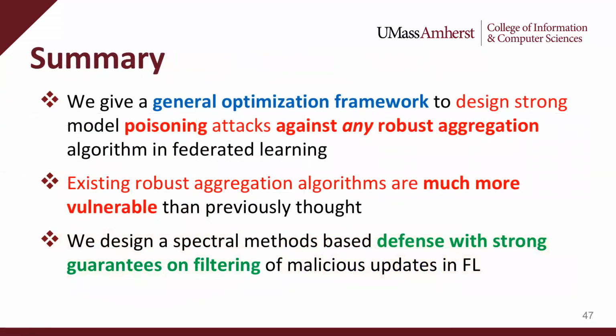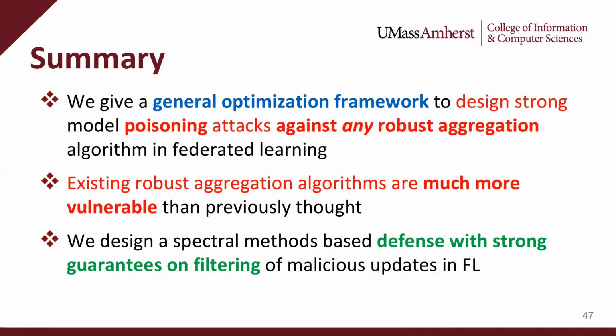To summarize, in this work, we gave a general optimization framework that allows us to design strong model poisoning attacks against any robust aggregation algorithm for federated learning. We also introduced a novel concept of perturbation vectors, which significantly boosts poisoning attack efficacy. We are the first to systematically study all the possible untargeted model poisoning threats in federated learning.